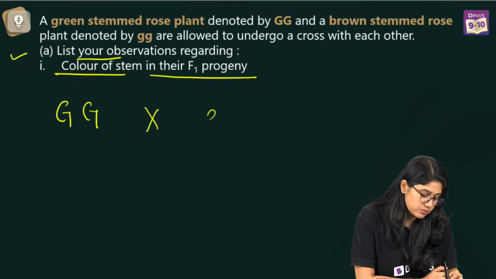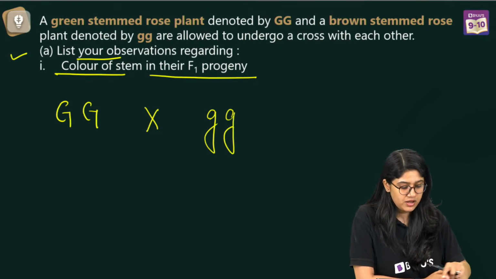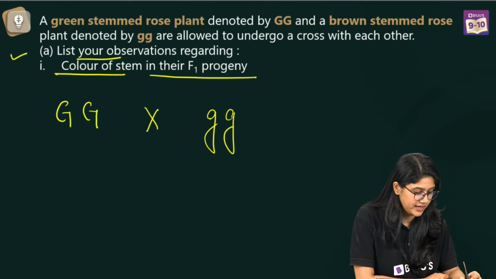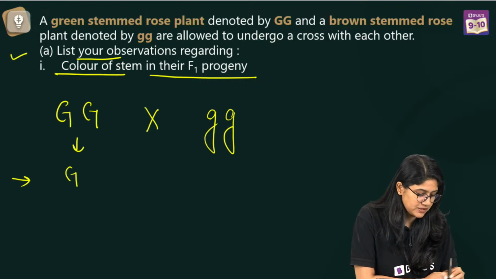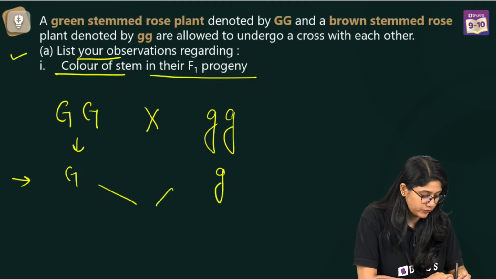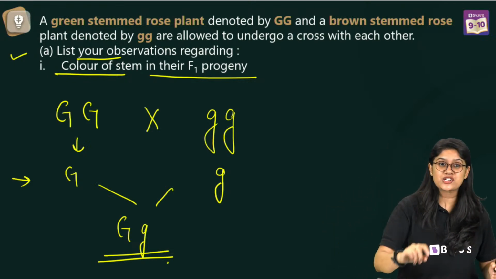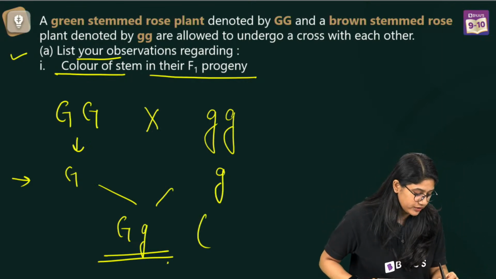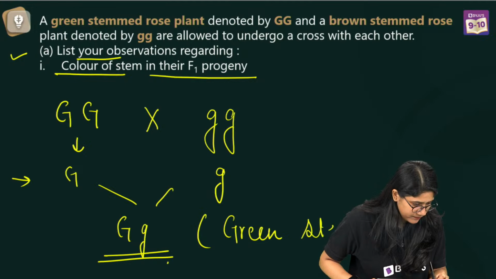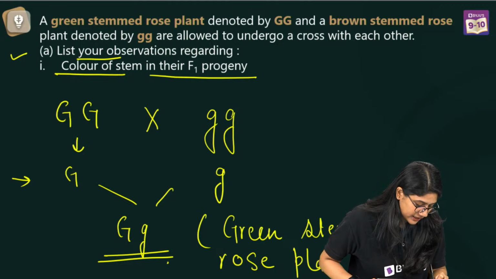And then we have small g and small g, which is the brown stem rose plant. If the cross is happening, we know that we will have the gametes as capital G and small g. And if you fuse them, we have capital G and small g. So in the F1 generation, all will be green. All plants will have the green colored stem.